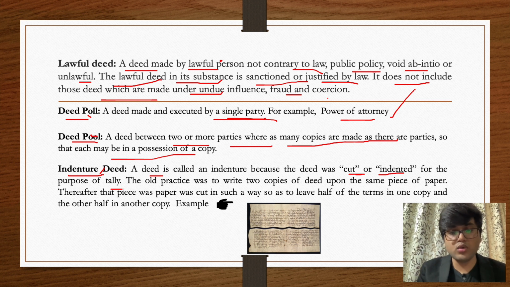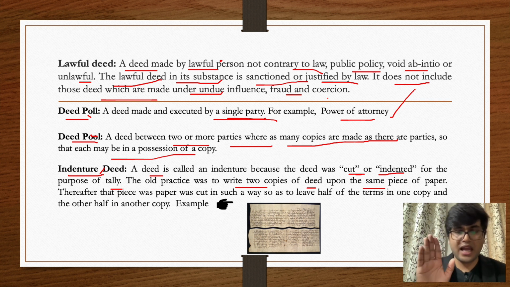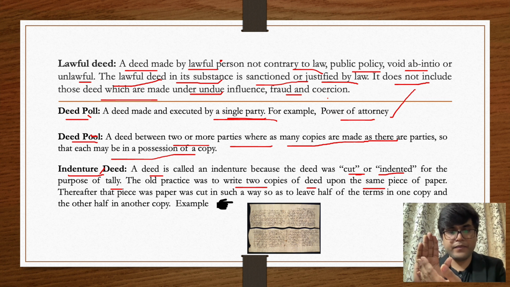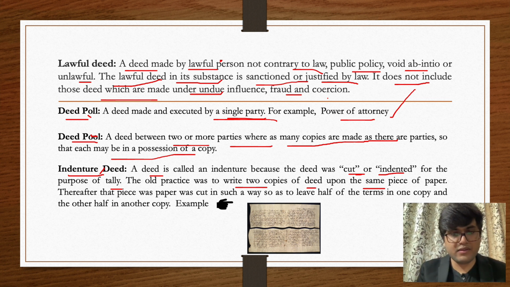And how do they do that? They used to write a particular set of facts. For example, they used to write 2 copies of a deed upon the same piece of paper. For example, I have a piece of paper. I'll write my terms here as well as here. So in the video as well, you can see that they are writing terms here and here.